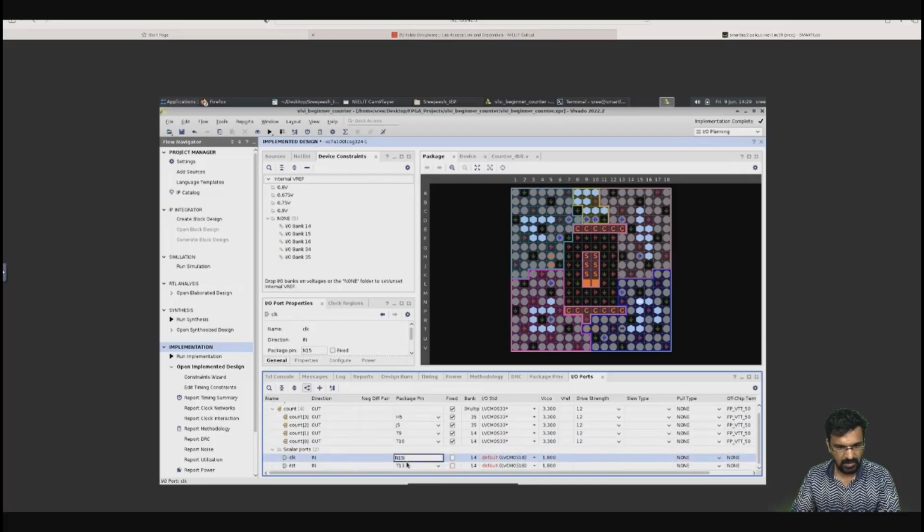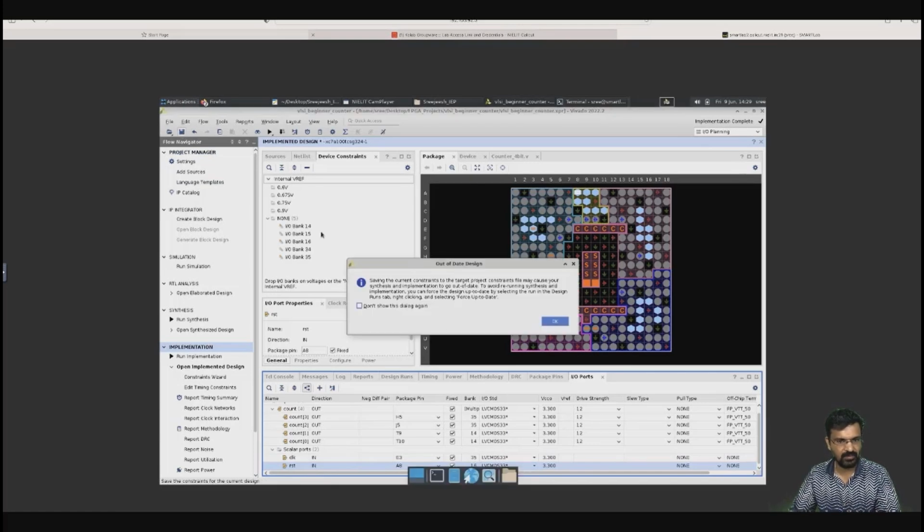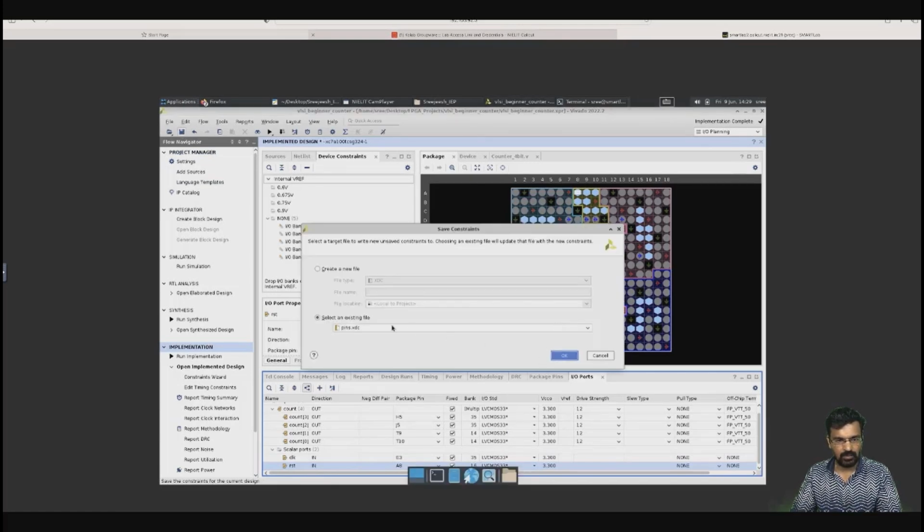One is the E3 port of the clock; that also you should change to LVCMOS 3.3. If you are unable to see, I will just drag this up. The reset pin, A8 pin, again should be changed to LVCMOS 3.3. This is what will be written in the console. Now I will save, and now I should select the existing file for the XDC, Xilinx design constraints.